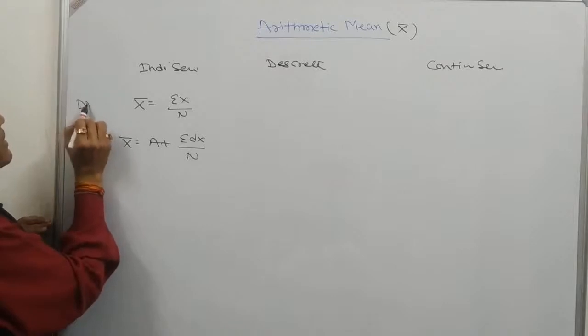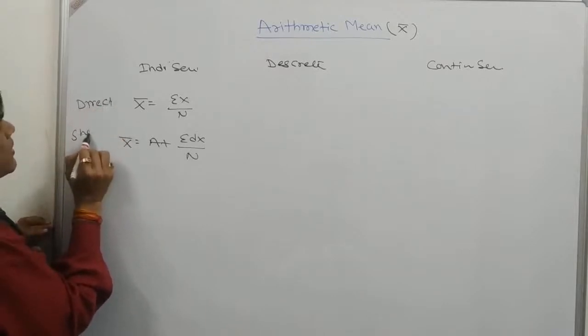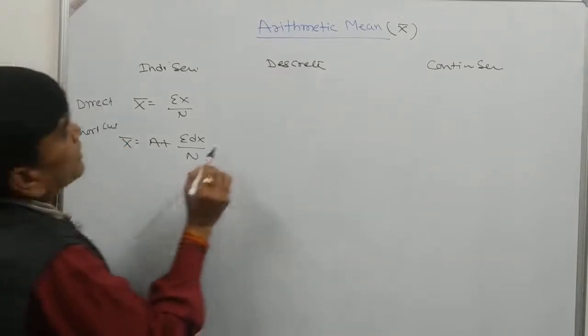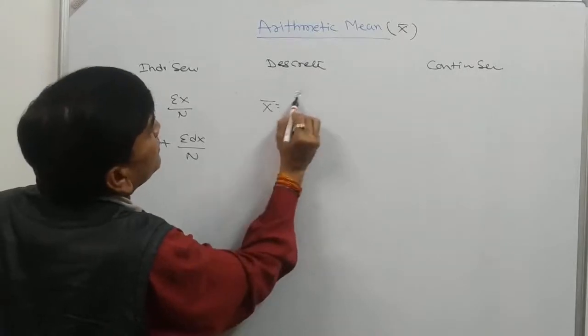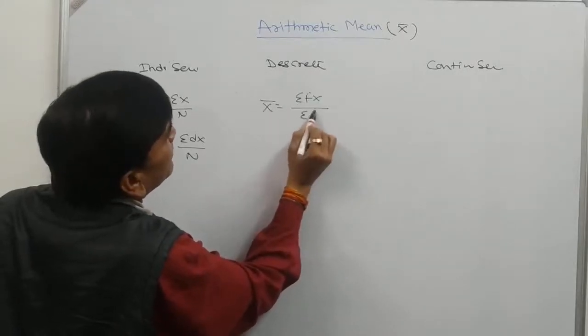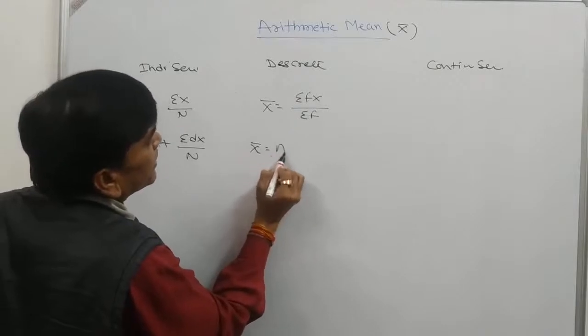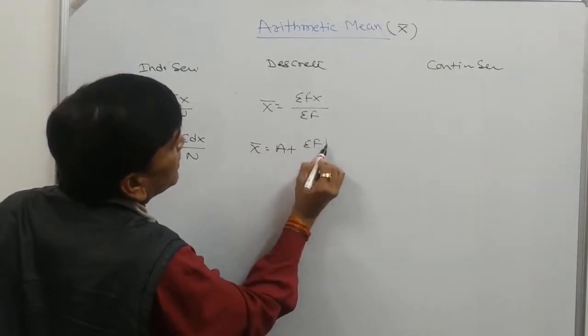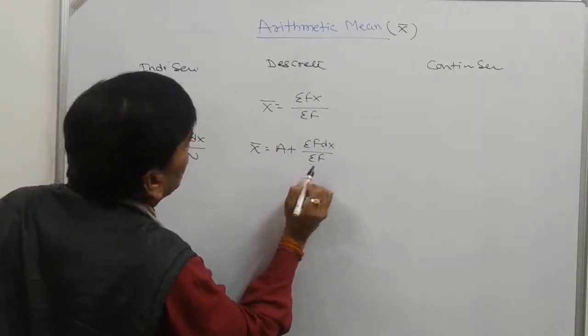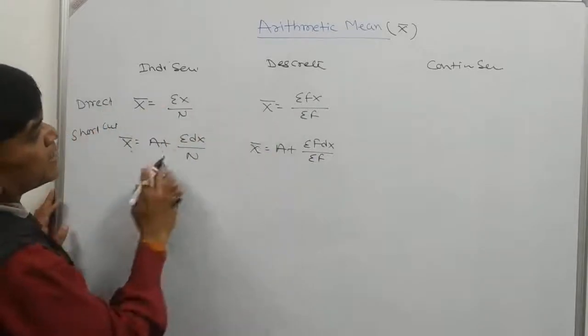This is the direct method, and this is the shortcut method. In discrete series, x bar is equal to sigma fx divided by sigma f, or x bar is equal to assumed mean plus sigma f dx divided by sigma f. This is the direct method, and this is the shortcut method.